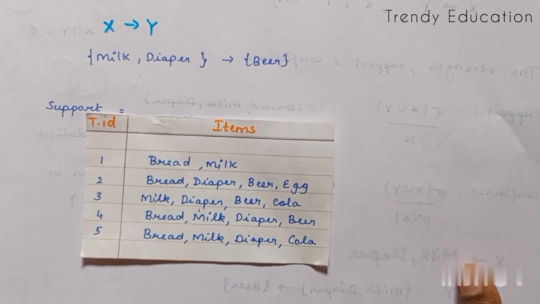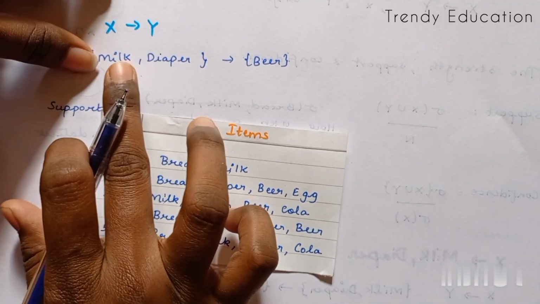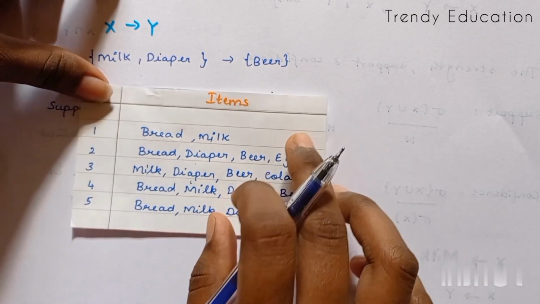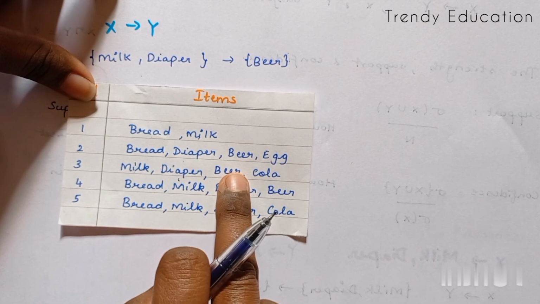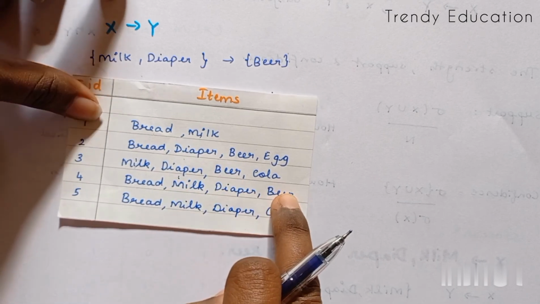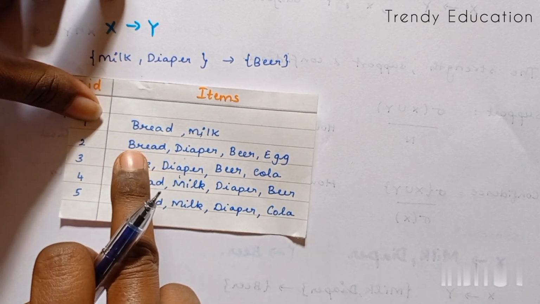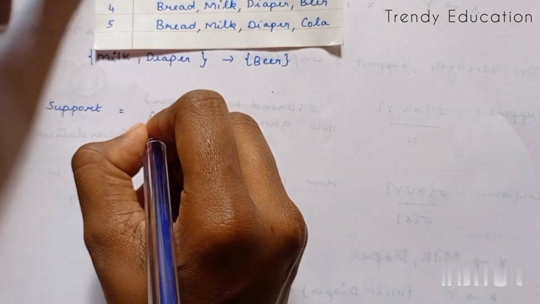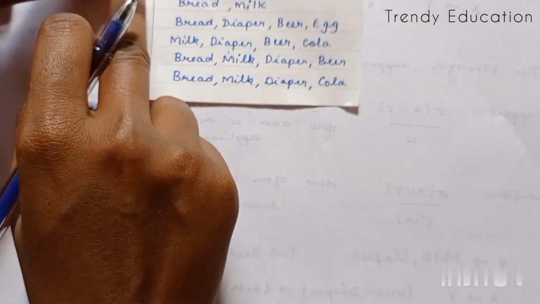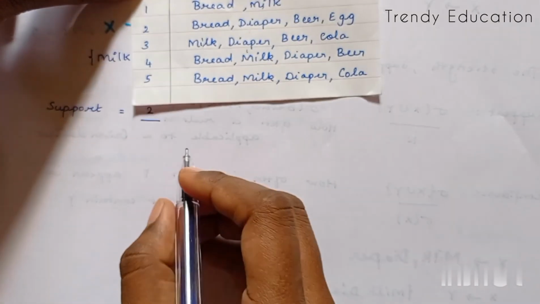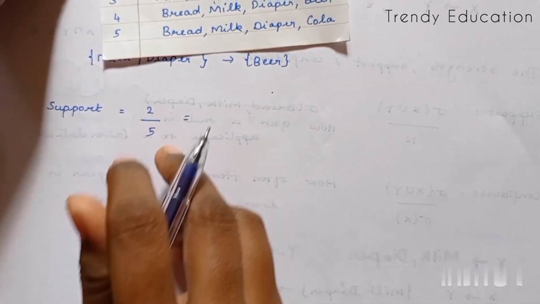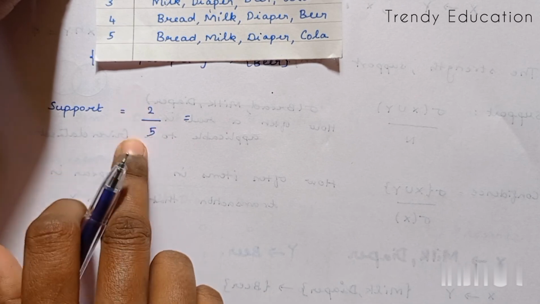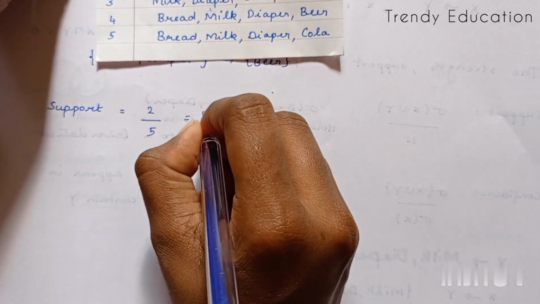So how do we find the support count? How frequently are these three items found together: milk, diaper and beer? There are two transactions with these X and Y items, and we divide by the total number of transactions, which is 5. So the support is 2 divided by 5, which is equal to 0.4.